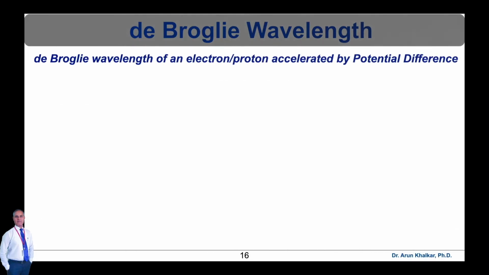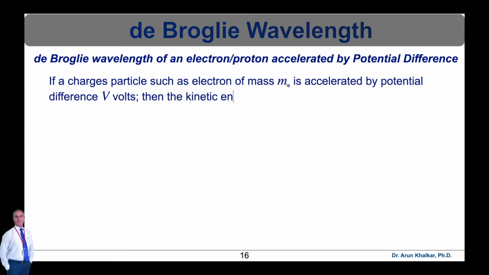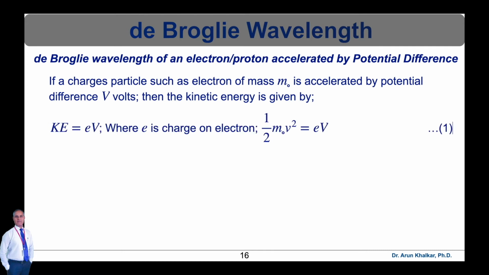Now let's see the de Broglie wavelength of an electron or proton accelerated by some potential difference. Consider a charged particle such as an electron of mass m0 accelerated by a potential difference capital V, that is volts. Then the kinetic energy of this particle is given by E into capital V, where small e is the charge on the electron, which is half m0 v square equal to eV. So this is equation number 1.